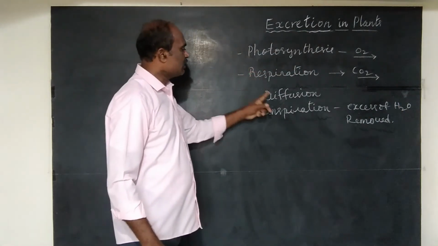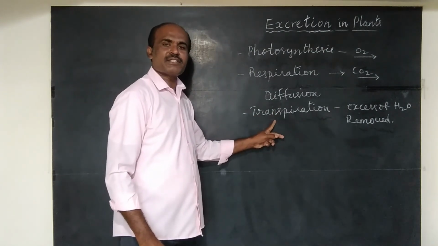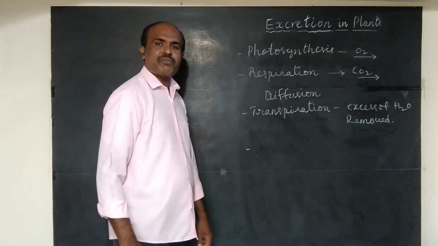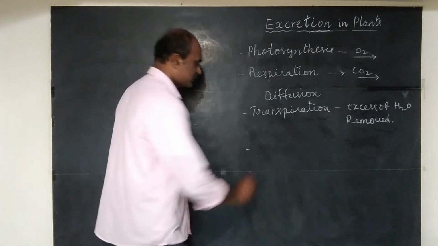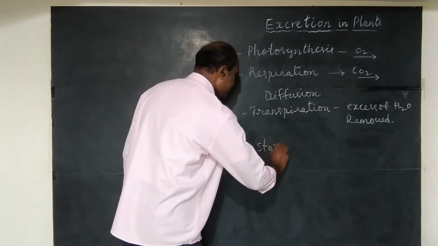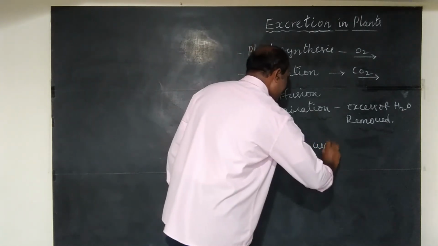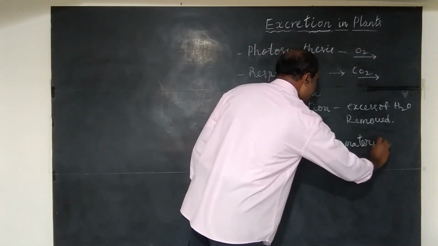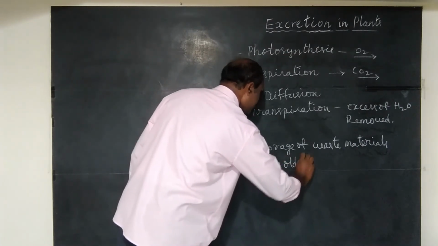Apart from diffusion and transpiration, plants also have other strategies to excrete waste materials. Plants store waste materials in tissues of old leaves, particularly old leaves.